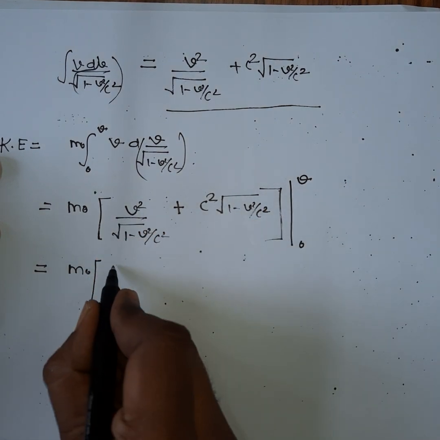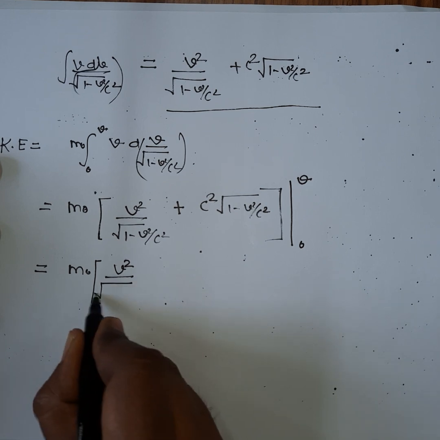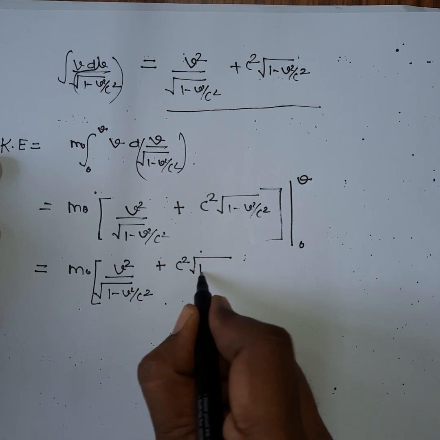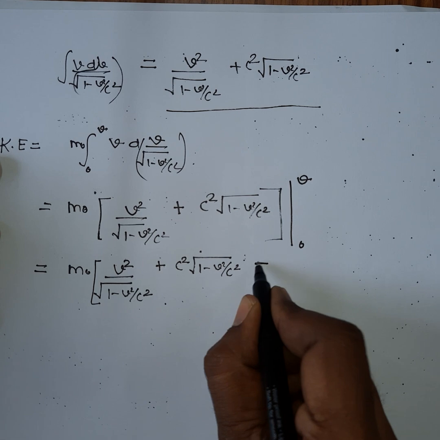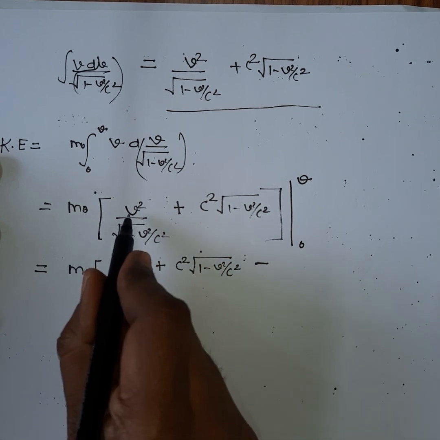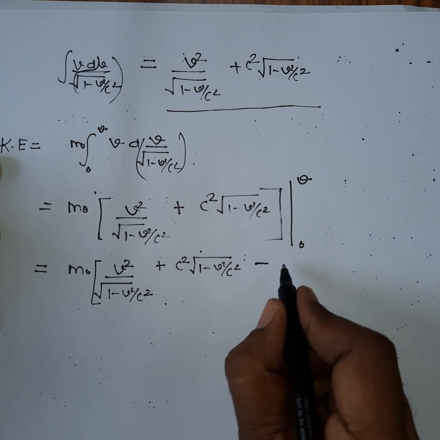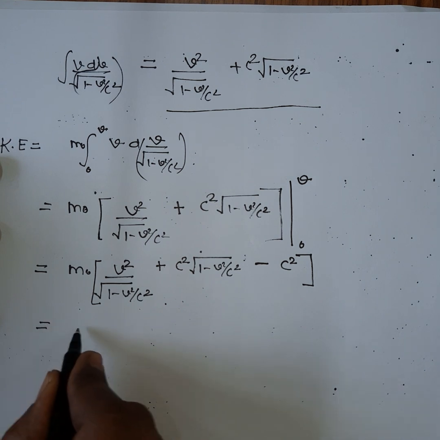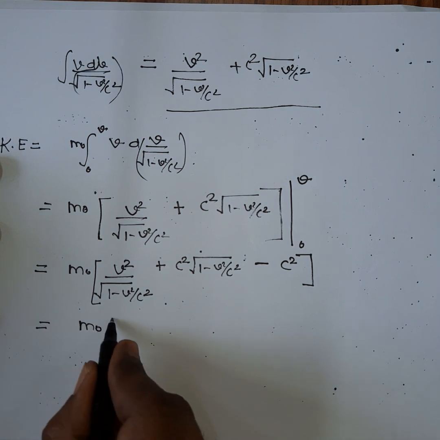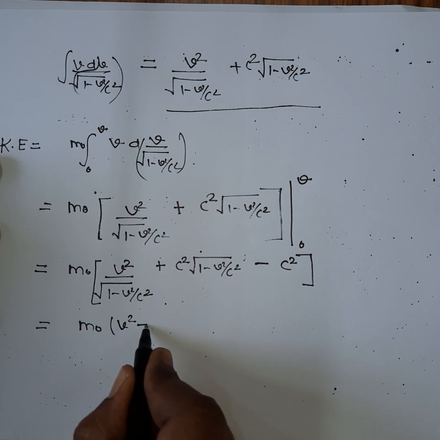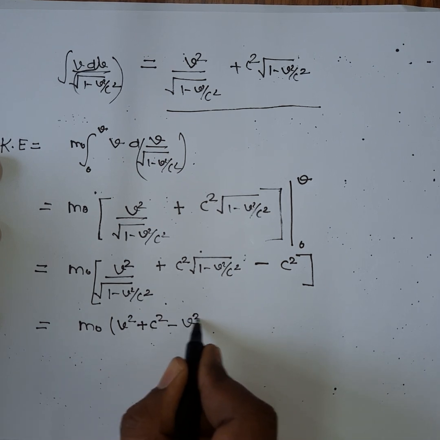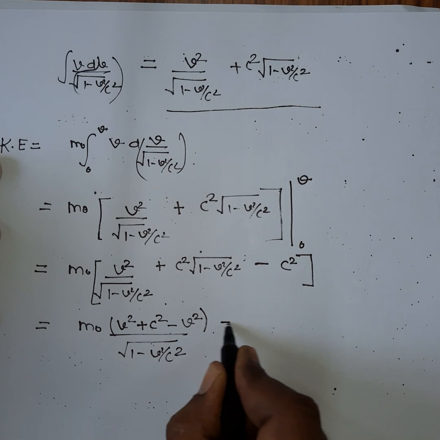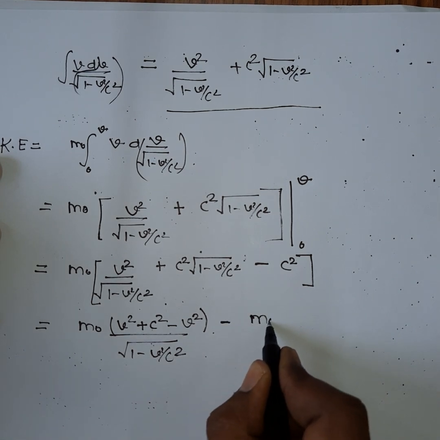First I will substitute v, that will be v square by 1 minus v square by c square plus c square, the same term. Now I have to subtract. When you substitute 0 in this term, this will be 0 and this will be c square. So if you further solve it, you will get m naught v square plus c square minus v square divided by 1 minus v square by c square, and minus m naught c square.